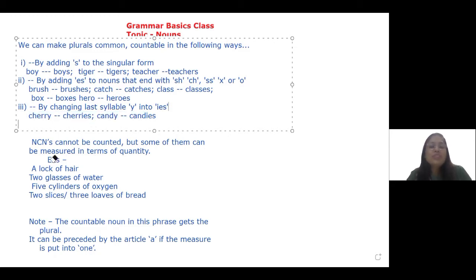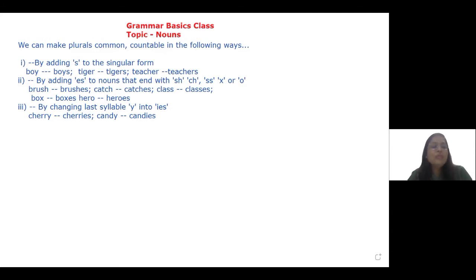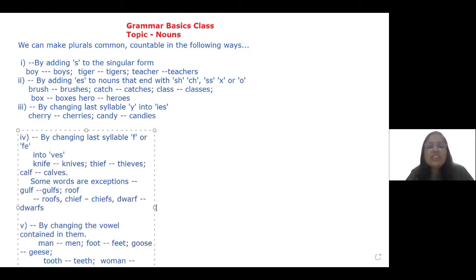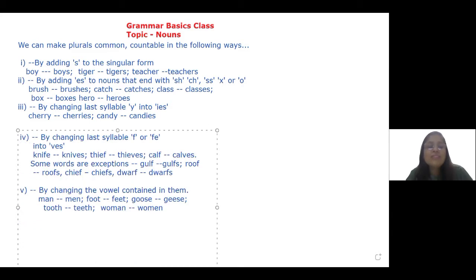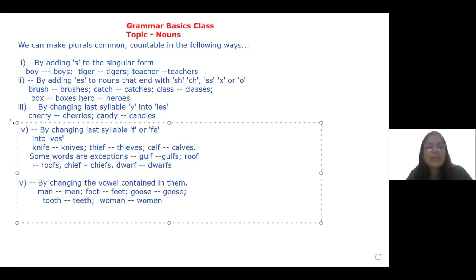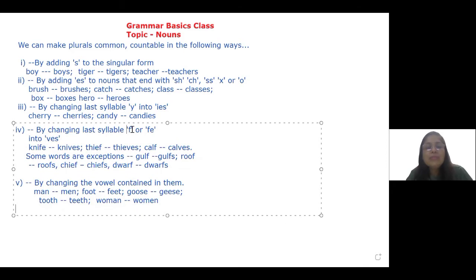I'm going to remove this now, and I'm going to give you some more examples which are related to changing the form of nouns when you want to make a plural out of them. The next one is this. By changing the last syllable, if a noun ends in f, then we change the last syllable and change it into ves. So knife, knives, thief, thieves, calf, calves, and so on.